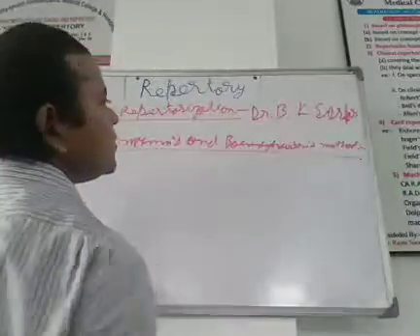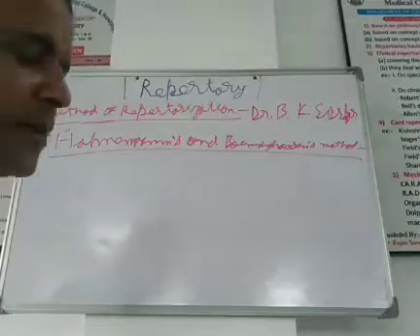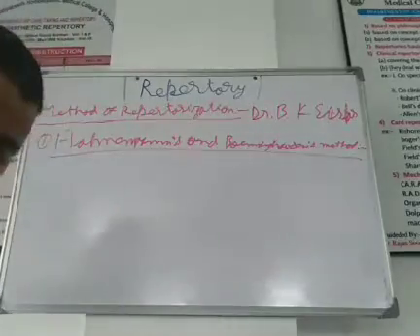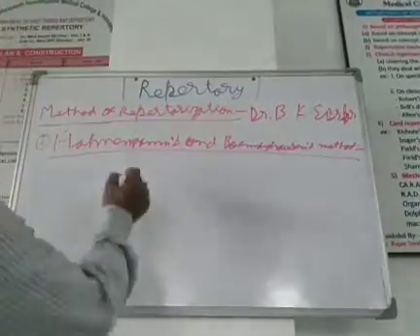What is this? This method is the first method of repertorization, where you are getting a complete symptom.